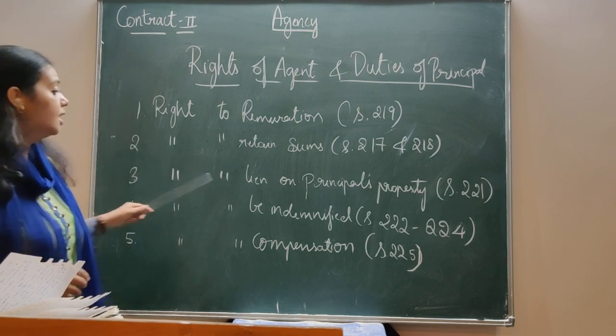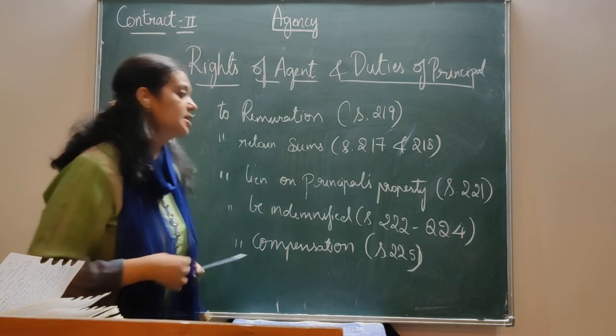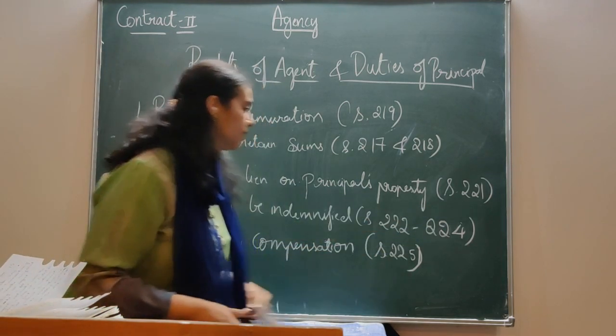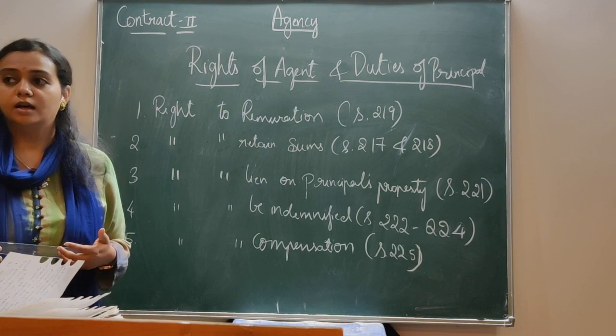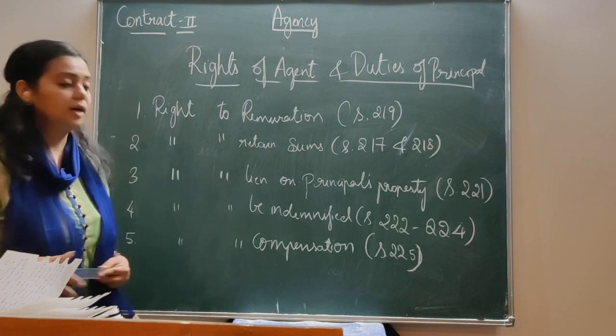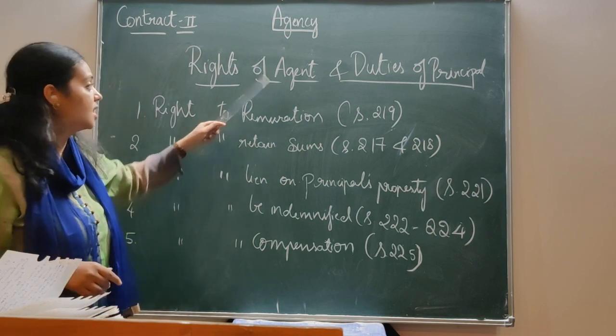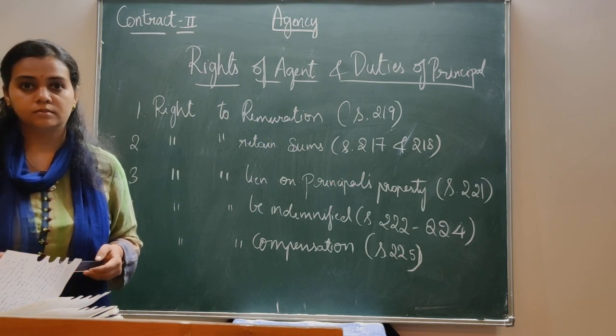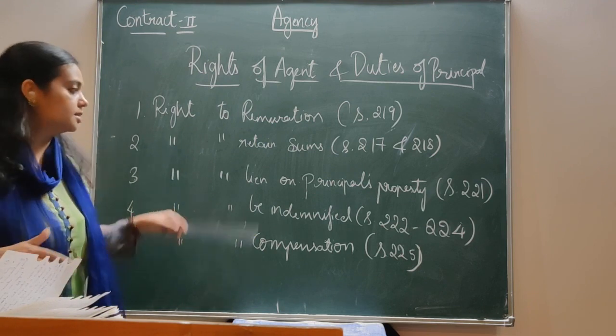The next one is right to lien on the principal's property. That's given under section 221. He has got the lien on the principal's property. That is, who is that? Agent. We'll discuss what lien it is.